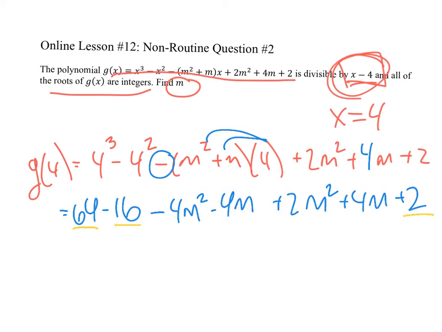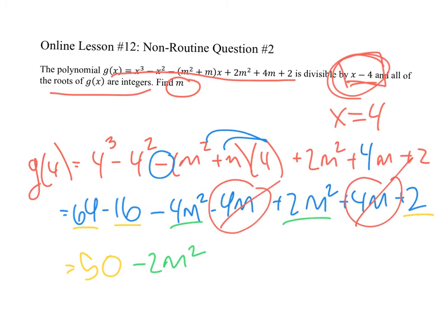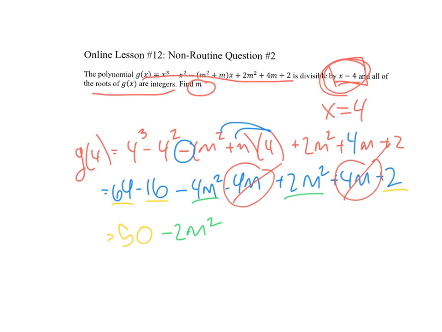So my numbers are here, I'm going to get 50. My m squareds are here, I'm going to get negative 2m squared. And then I have an m here and an m here, and those will cancel. Okay, so what am I going to do with this expression now? This is what g of 4 equals.